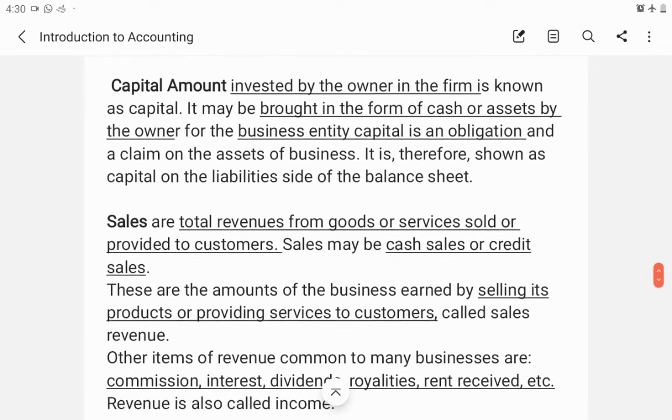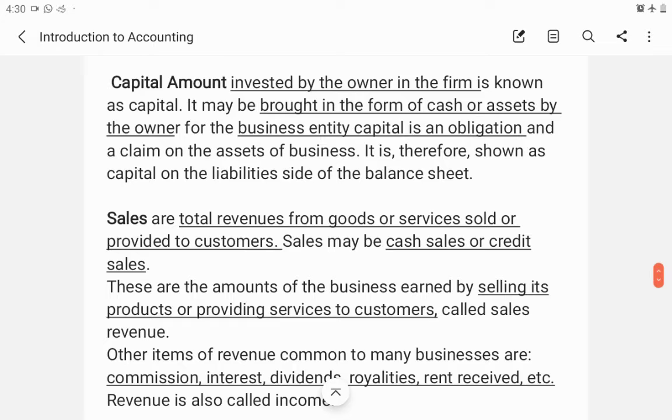Next is capital amount. The amount invested by the owner into the business is called the capital. It can be an amount or an asset. The business person, the proprietor, can bring cash as well as assets as his capital.